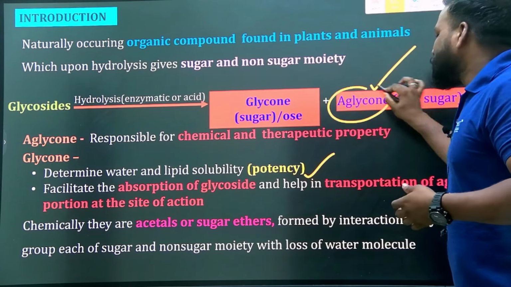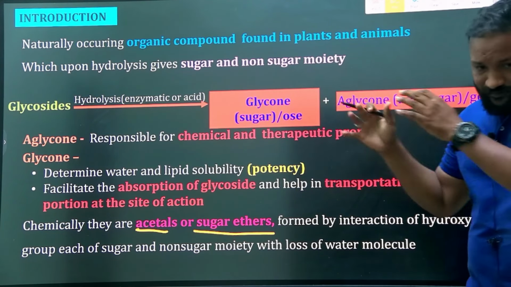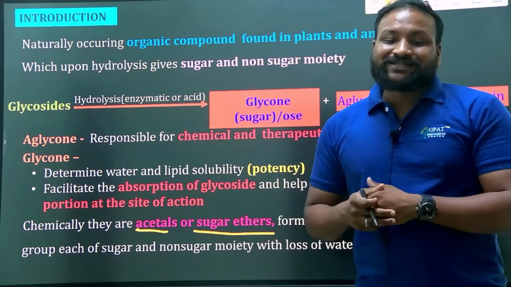So the absorption is decided by the glycon moiety, which means there are types of sugars: rhamnose, galactose, lactose, digitoxose. There are deoxy sugars too. This type of sugar will define the solubility and absorption as well. Another question we can expect from these two components: the glycon moiety, chemically, is known as acetals or sugar ethers.